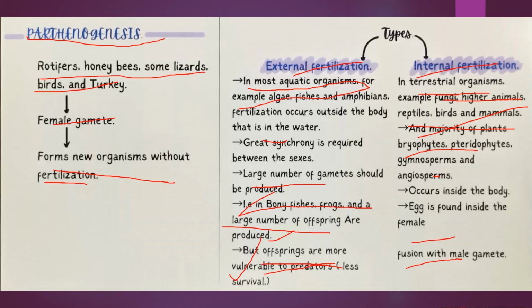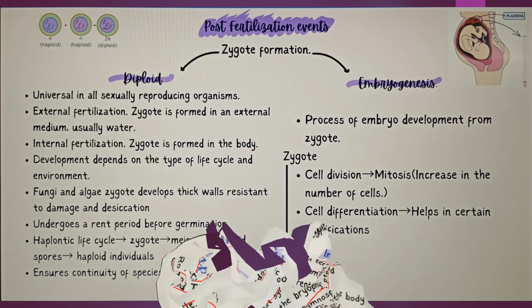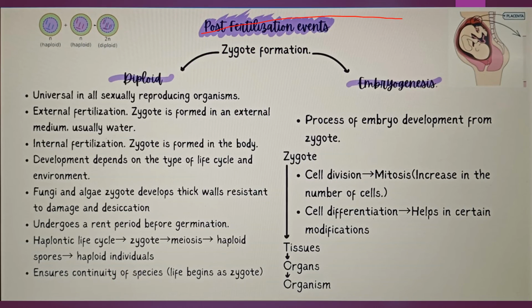Next one. Now post fertilization. The zygote is found, and it is diploid. This is universal in all sexually reproducing organisms.